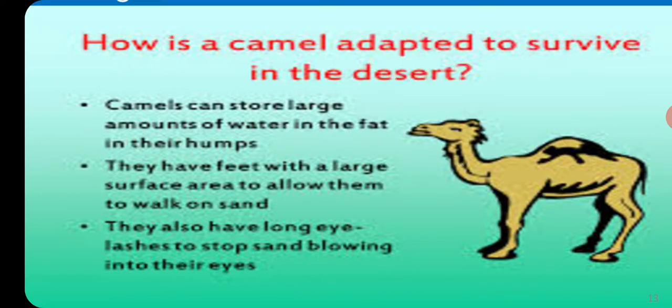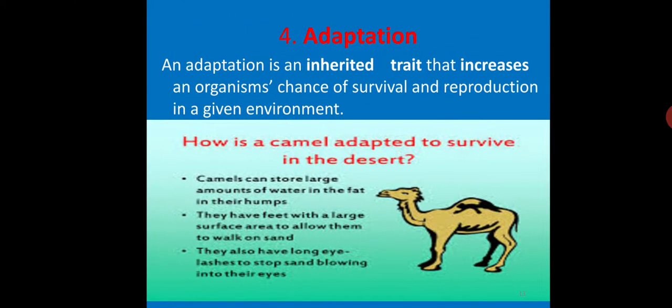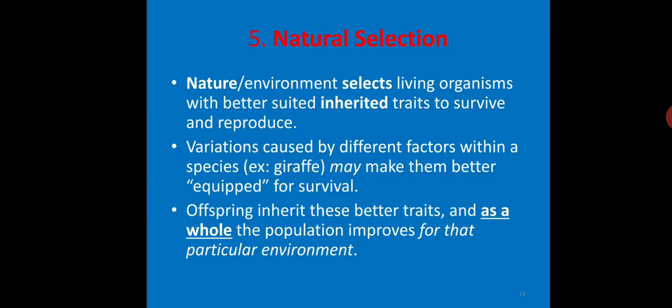So these adaptations are mainly useful for the organisms to survive according to the changes in the environment or to perish from the environment, which will be decided by nature. Ultimately, natural selection. Here, nature, the environment, selects living organisms with better suited inherited traits to survive and reproduce.